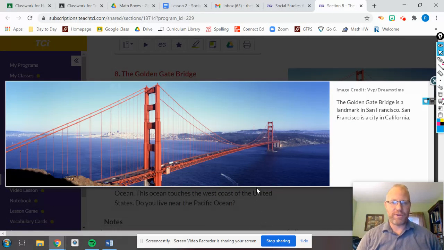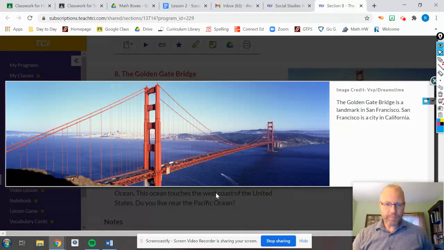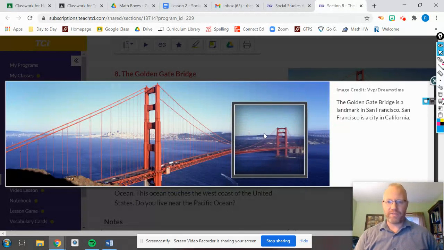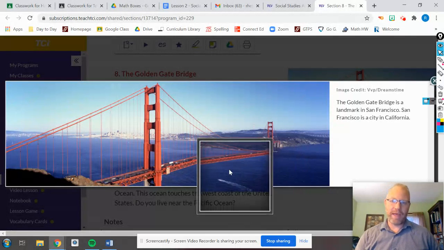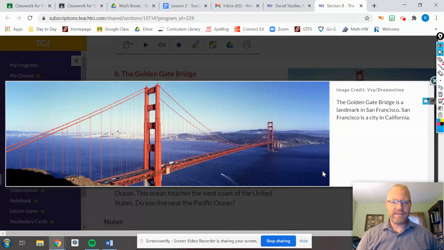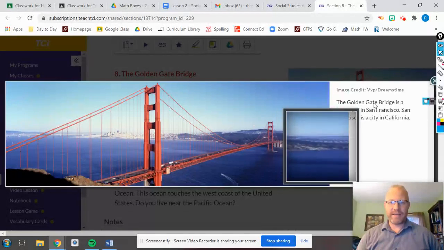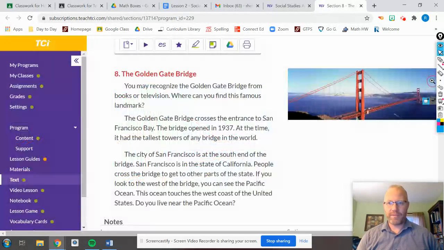So that was what was so famous about this bridge, being that there's two towers, one on either end. If you were in the boat going through the bay, it looked like a gate. So there you go. It's a landmark in San Francisco, and that is in California.